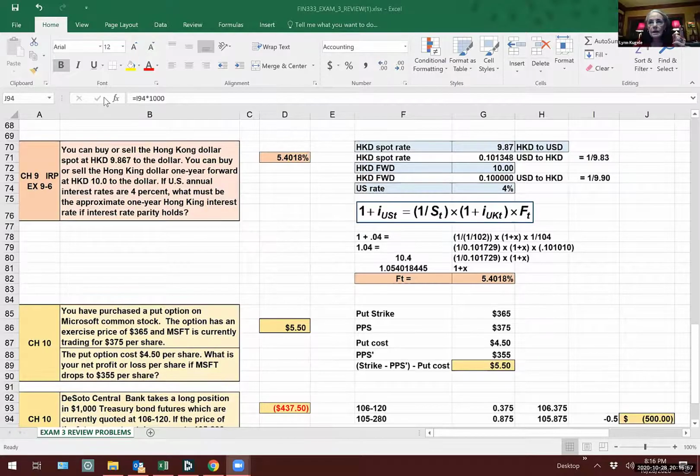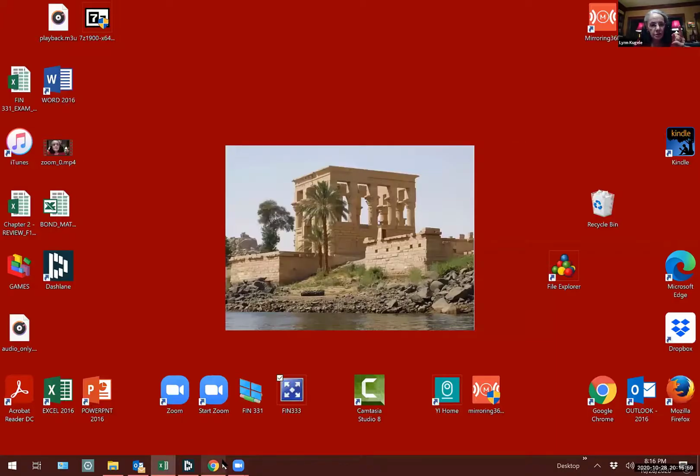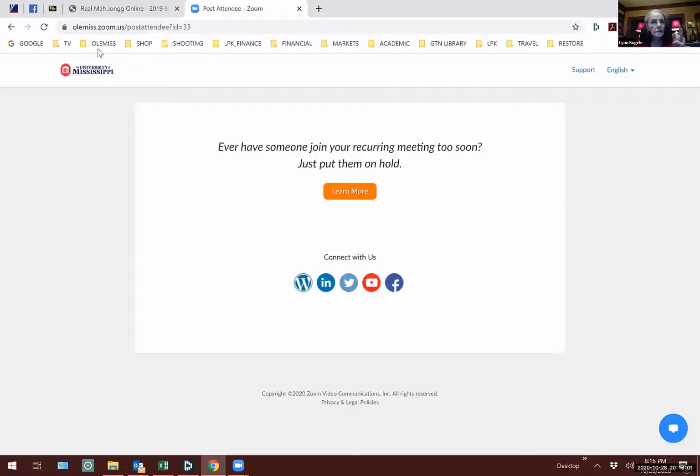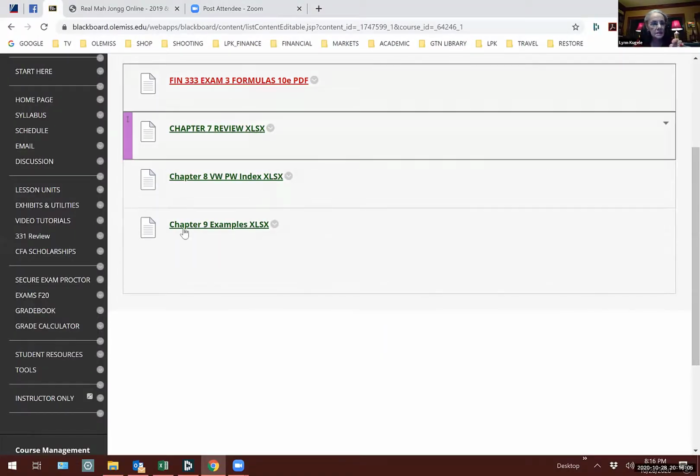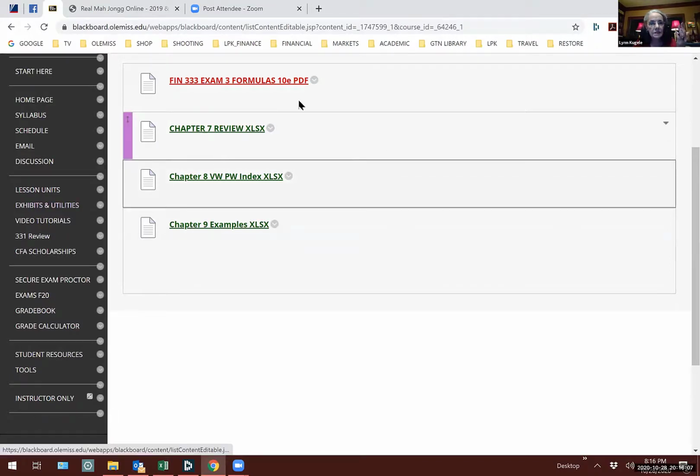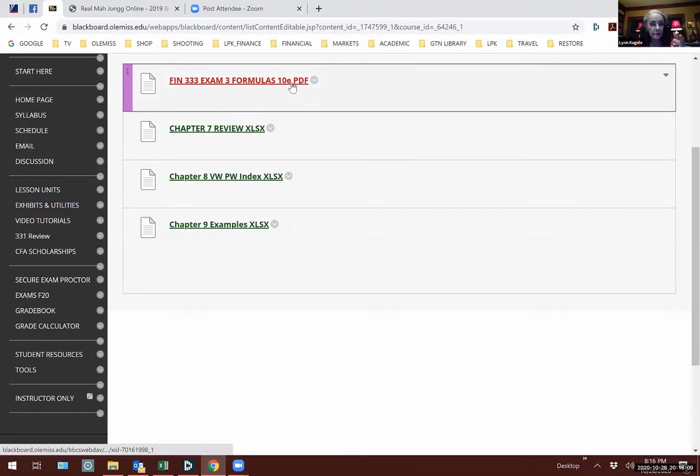Is this going to be put on Blackboard so we can go through that spreadsheet? I wasn't going to, but I think I should clean it up before I do it. But let me share my screen and show you where some are. If I go to Blackboard, right over here, this is under exhibits for exam 3. There's the formula sheet right there.